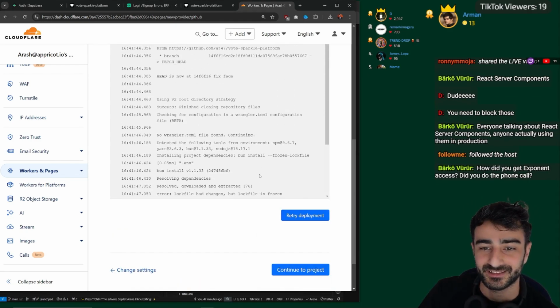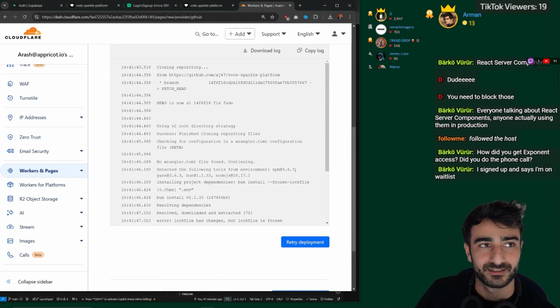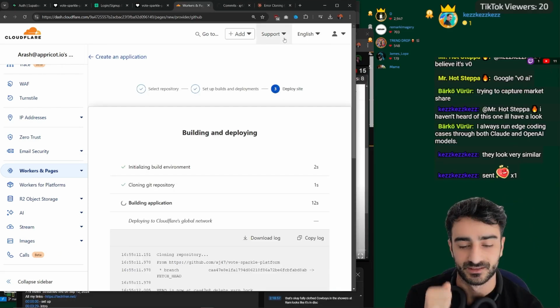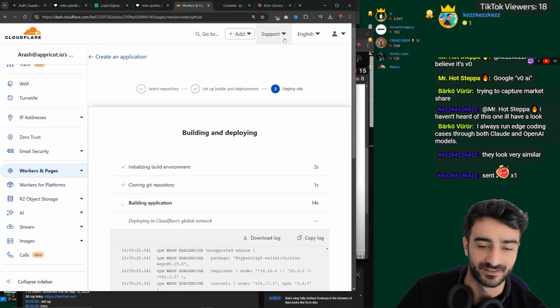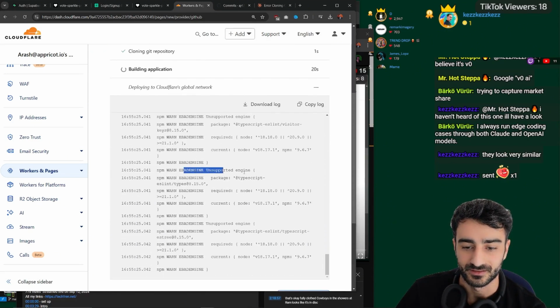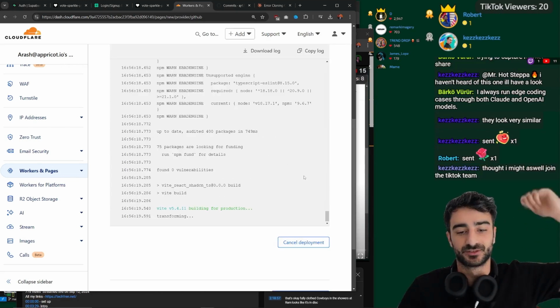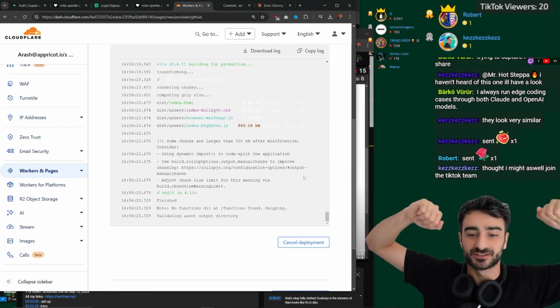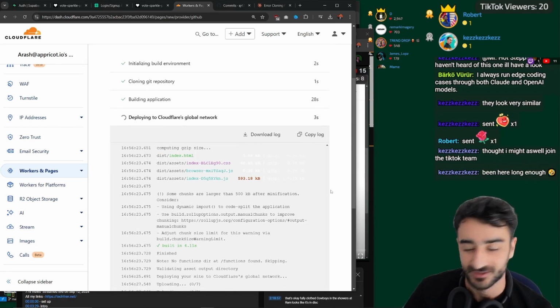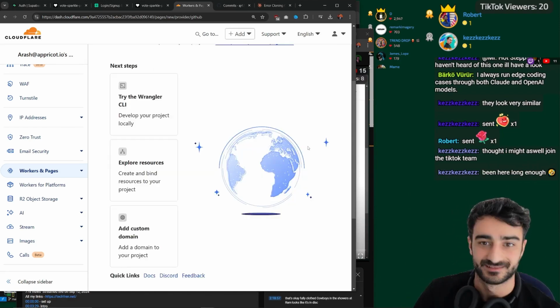Oh, bro, I hate this log file issue. I've had this exact issue before. Come on, Cloudflare. Yes, I think it's working, dude. I think we did it. I think. Oh, actually, unsupported engine. That's not good. That's progress equals fun. Let's go. It worked. Oh, let's go. Yes, sir. Thanks, Kez.